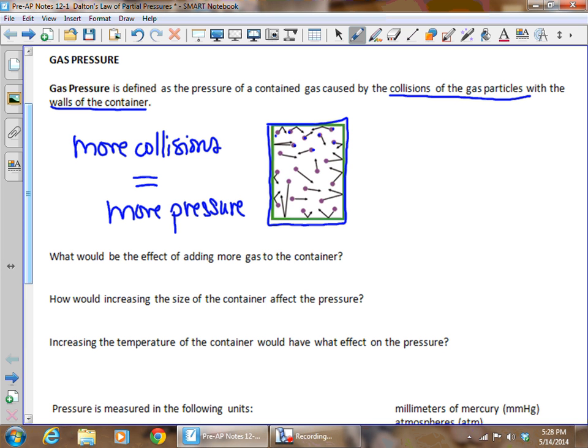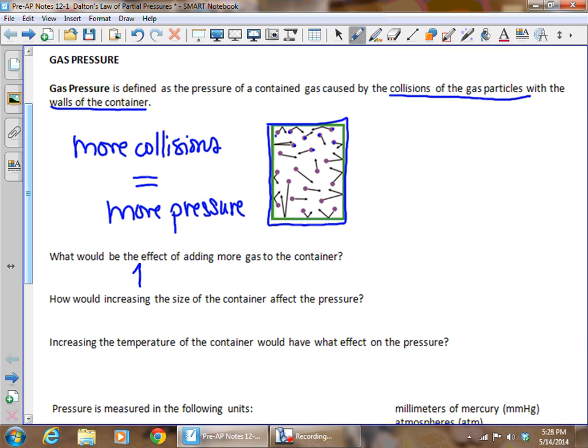For instance, what would be the effect of adding more gas to the container? So in our analogy, adding more gas would be the equivalent of adding more trucks or vehicles into that demolition derby. Think about what that would do to the pressure.